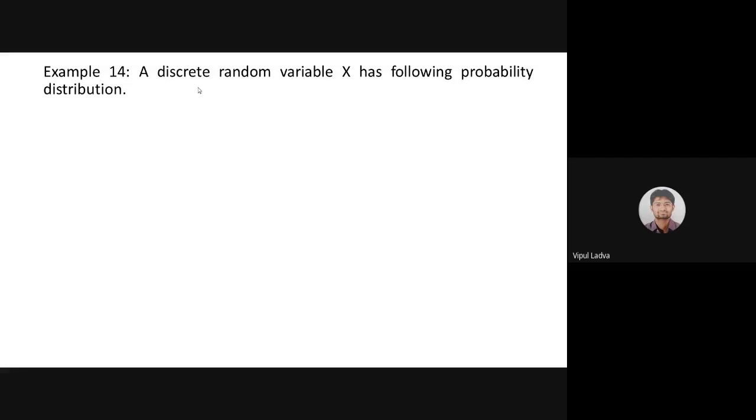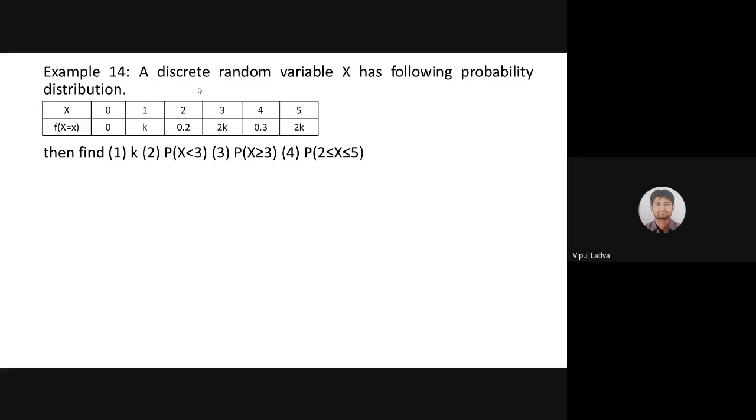Now example 14: a discrete random variable x has the following probability distribution. This is the probability distribution the random variable x is having. Once again, we do not have a rule for f of x. F of x is not equal to x by 6 or x square by something.